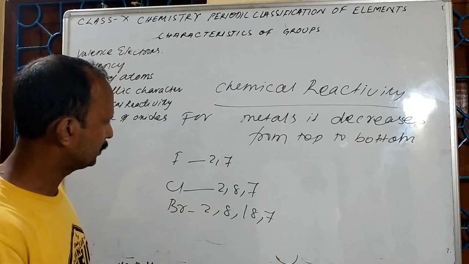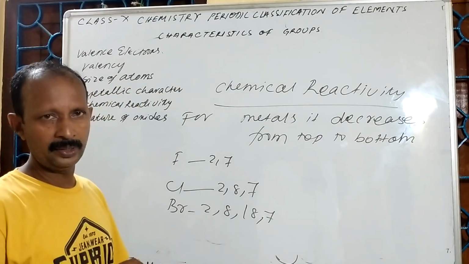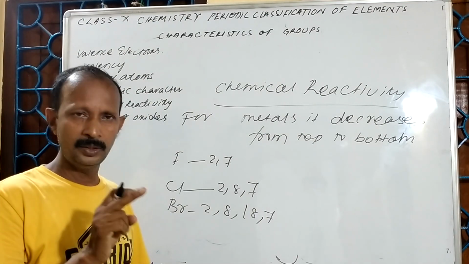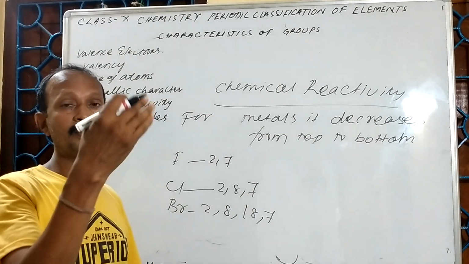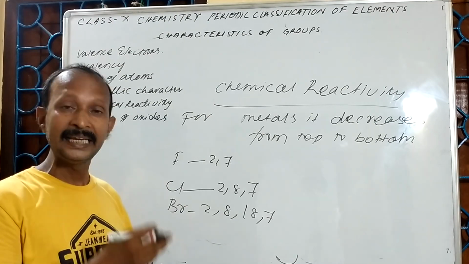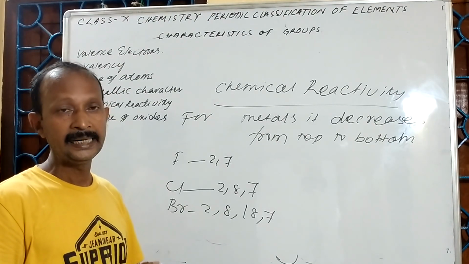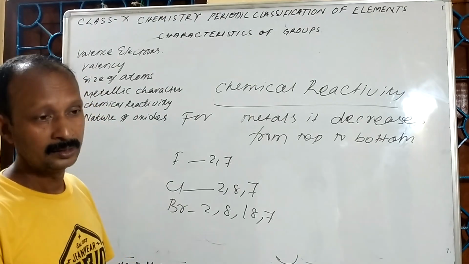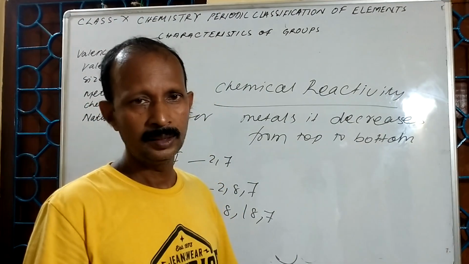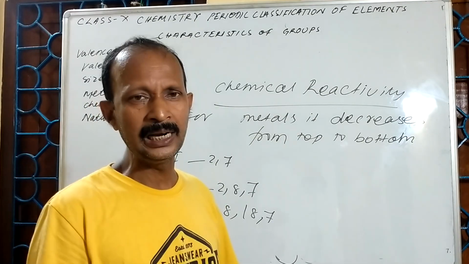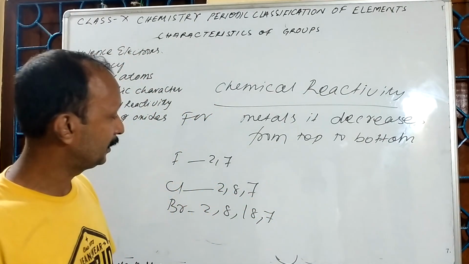But the fact is that the distance between the nucleus and the outermost orbit is increasing. As a result, its tendency to accept the incoming electron is decreasing.